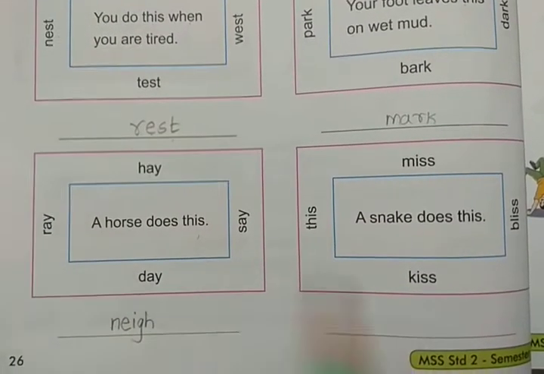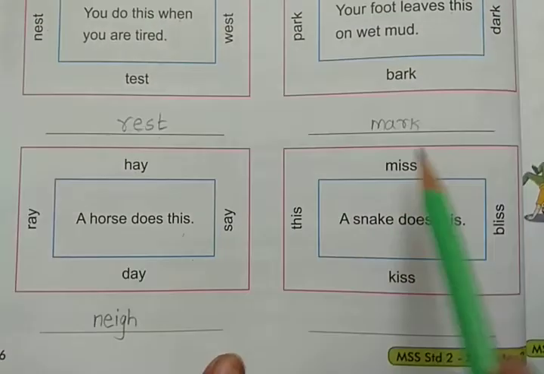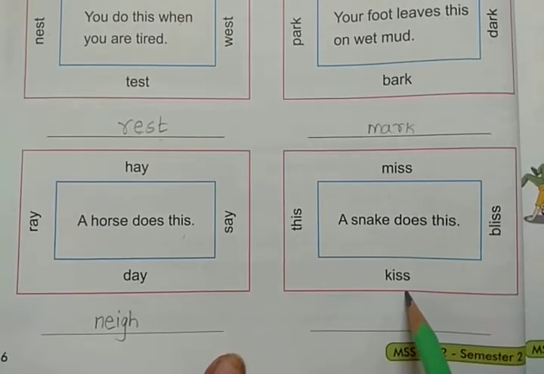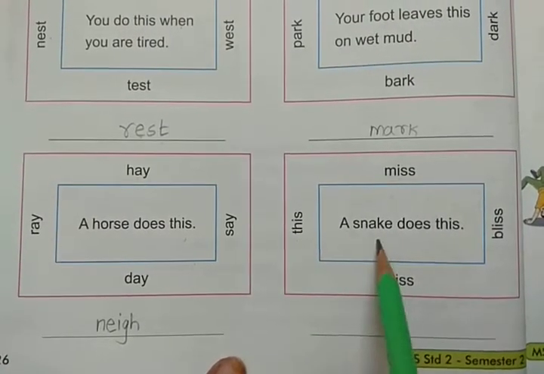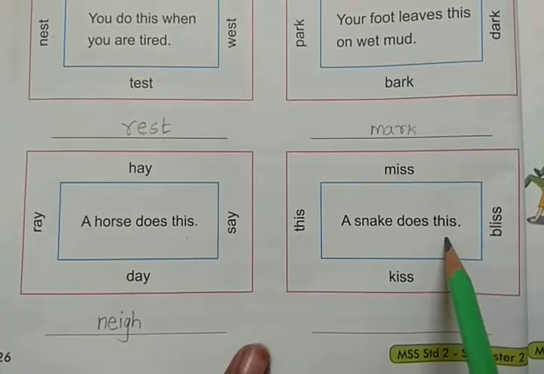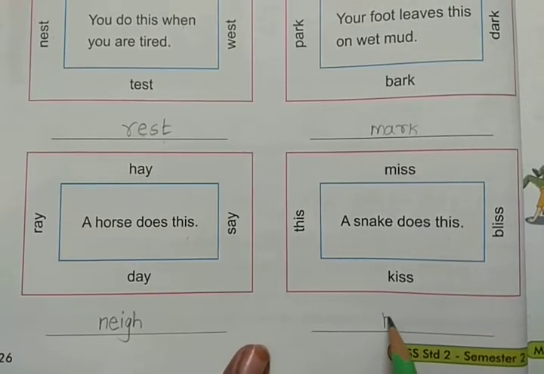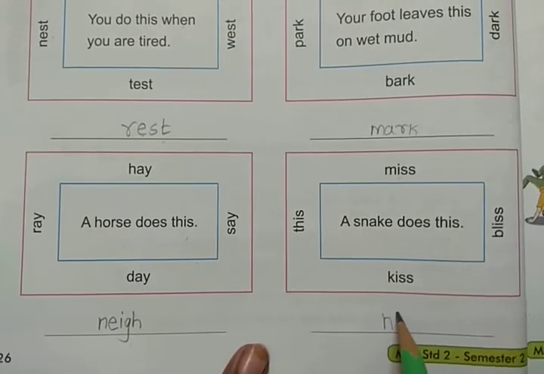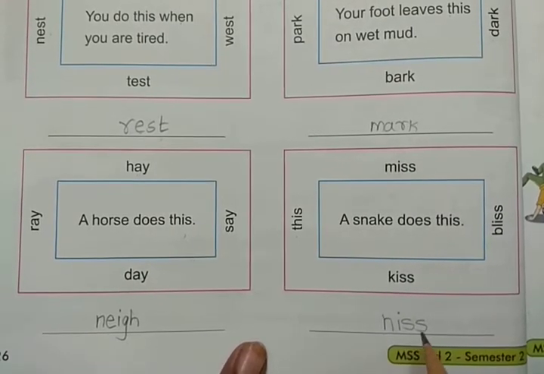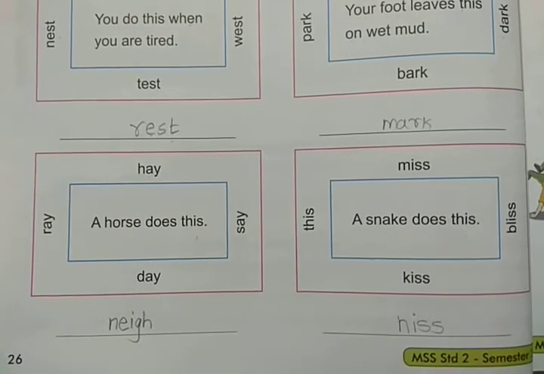Okay, next. Fourth one. This, miss, bliss, kiss. Sentence. A snake does this. What is that rhyming word of this? Yes, hiss. H-I-S-S. Hiss. Rhyming word. Right, children? So, like this, we should write.